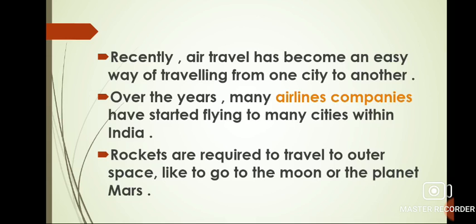Train travel has been the most popular form of long distance travel in India. Recently, air travel has become an easy way of traveling from one city to another. This has made long distance travel by air easier and more comfortable. Rockets are required to travel to outer space.